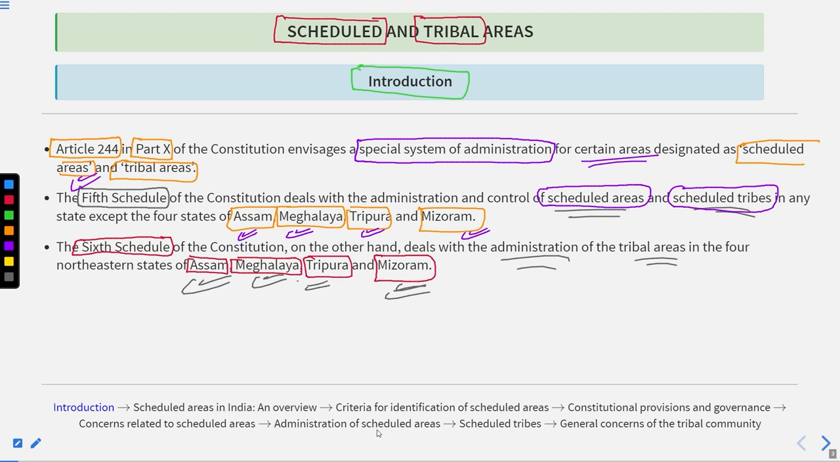That's the thing. So if I give you one more additional point, it is like this. The fifth schedule basically deals with the 9 Indian states that have a population of scheduled areas and scheduled tribes. But these 9 states are other than these 4 northeastern states, and these northeastern states are Assam, Meghalaya, Tripura, and Mizoram.